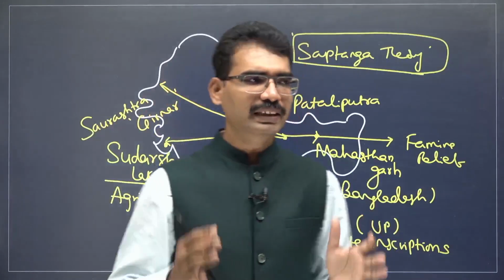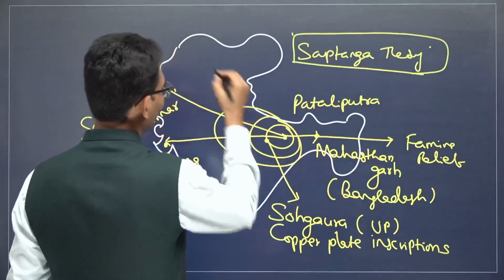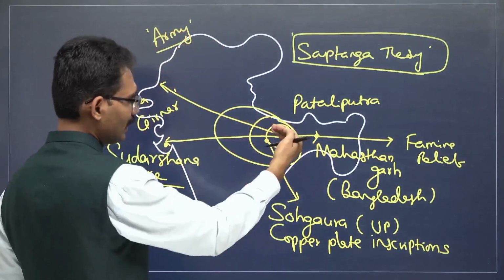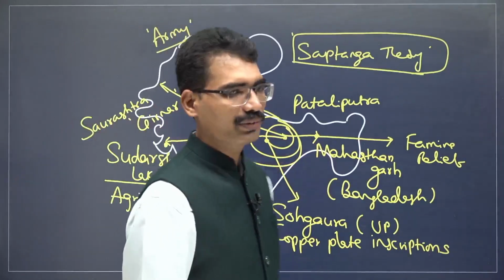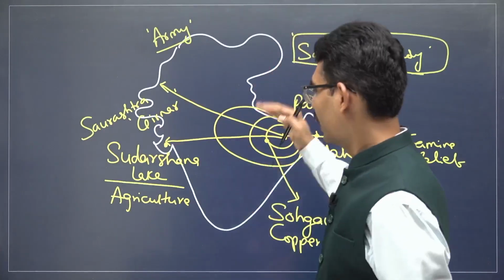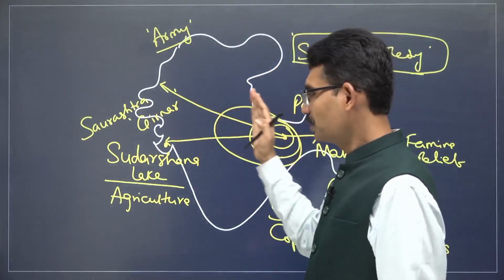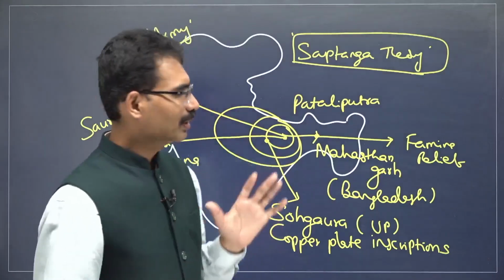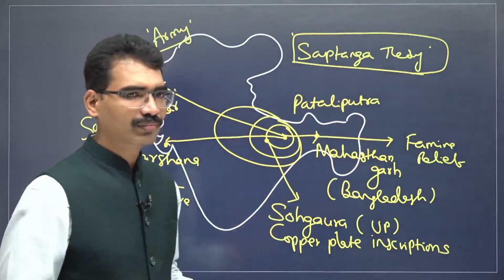He maintained centralized administration. He maintained a very strong army, military, so that he could conquer within India and also ensure protection from external invasions. All right. So in this way, he collected taxes, maintained law and order, and ensured the justice system was taken care of properly. With those kinds of administrative principles, he was able to rule the country.